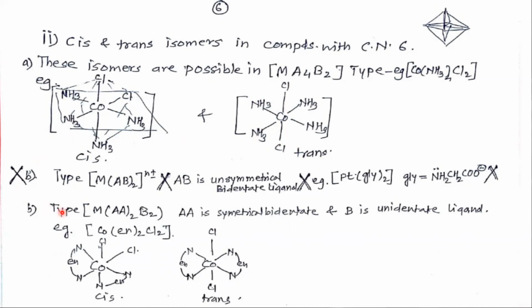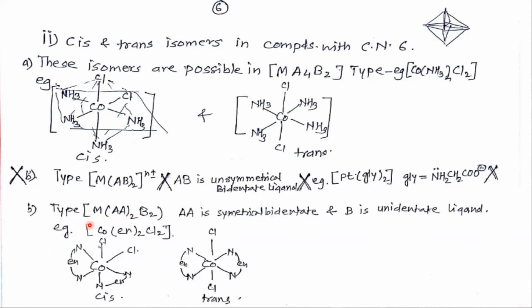Next, type B, MAA2B2. So AA is a symmetrical bidentate ligand and B is a unidentate ligand. Here it is bidentate, both donor atoms are the same, and here it is monodentate. 2 times 2 is 4, plus 2, 6. So the coordination number is 6.